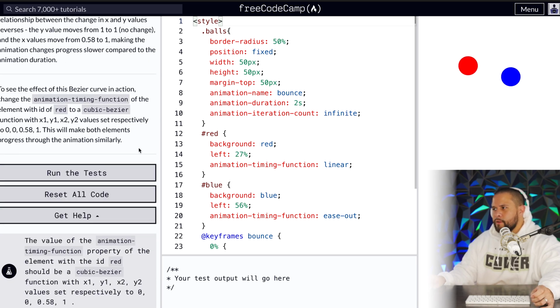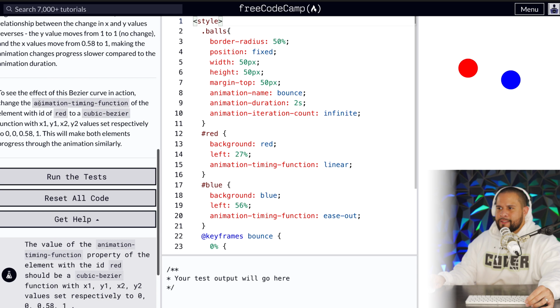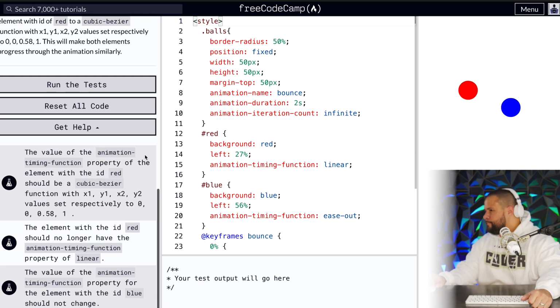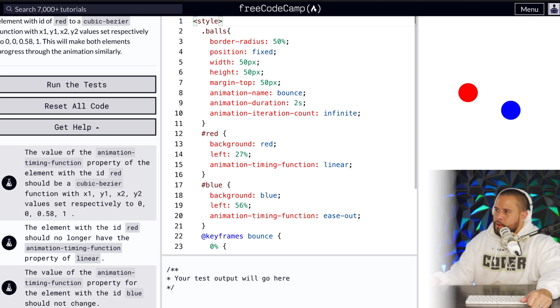Okay. A little confusing, but let's go. To see the effect of the Bezier curve in action, change the animation timing function of the element with the ID red to cubic Bezier function with x1, y1, x2, y2 values set respectively to 0, 0, 0.58, 1. This will make both elements progress through the animation similarly. Okay, so right now the blue's going a little faster, so...